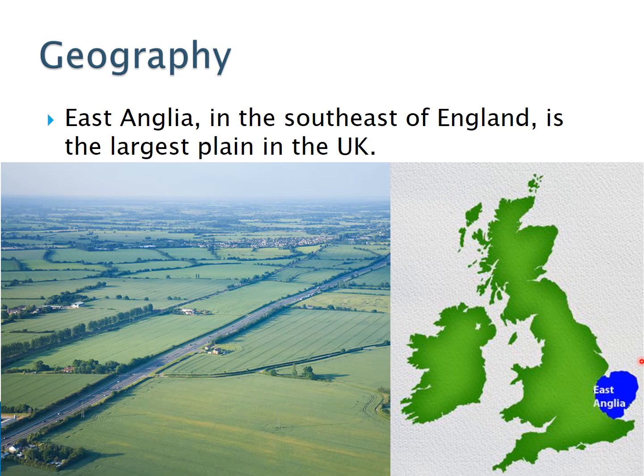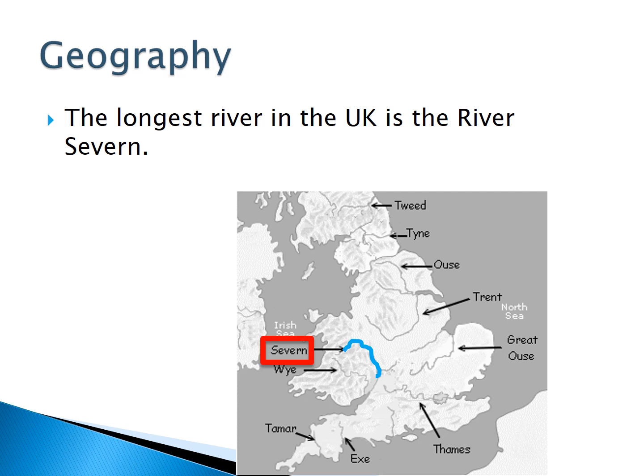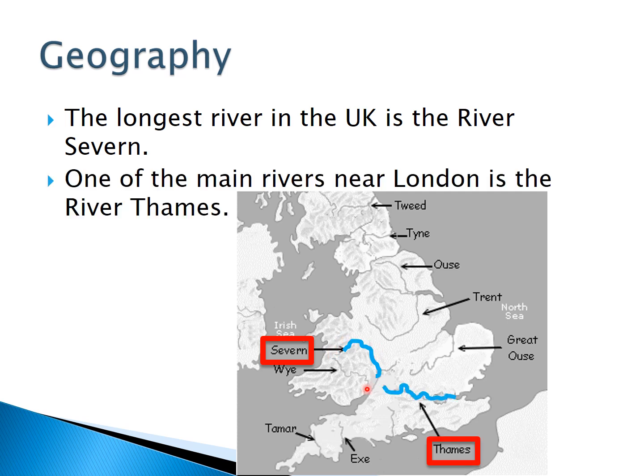East Anglia in southeast England is the largest plain in the UK. You can see the land is very flat. The longest river in the UK is the River Severn. It starts in Wales and goes into England. One of the main rivers near London is the River Thames. It goes east across England.